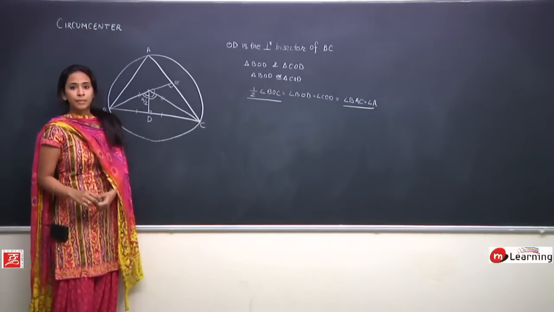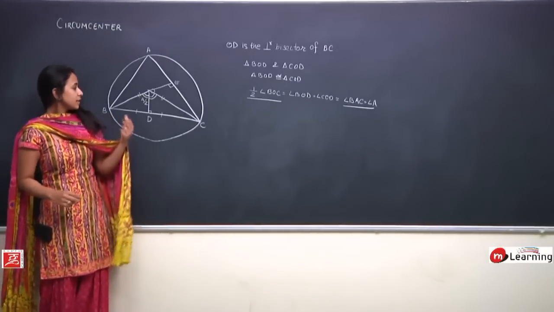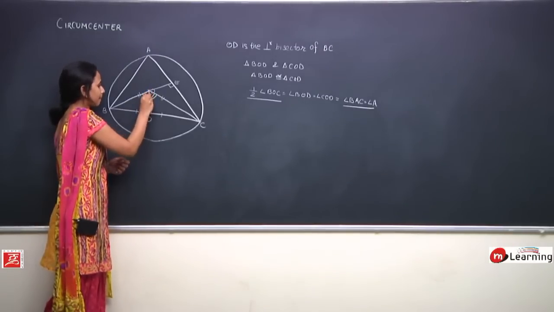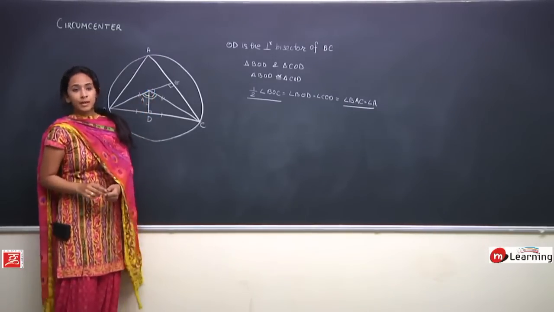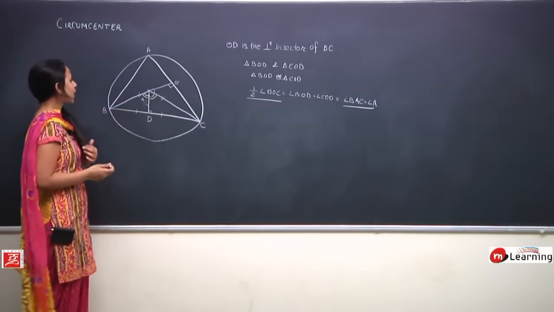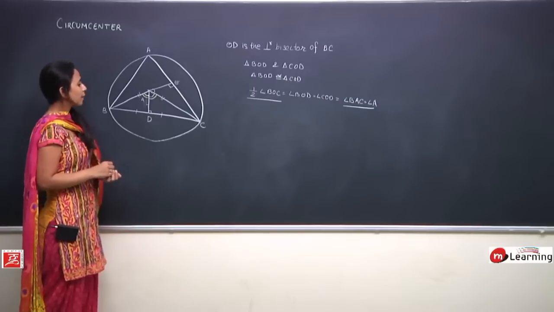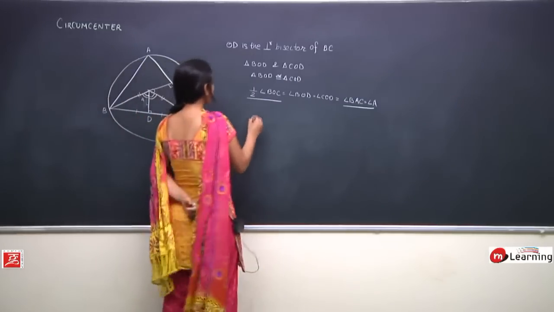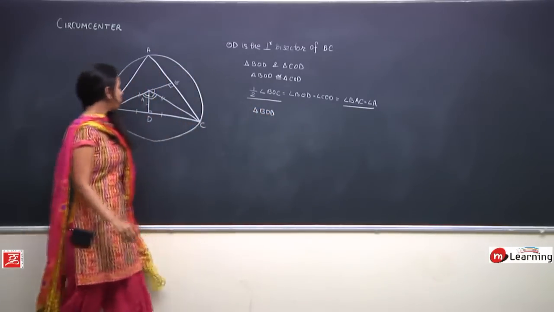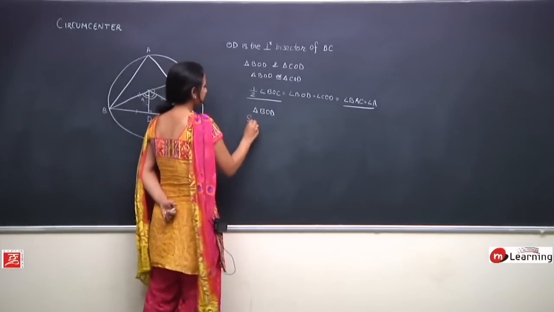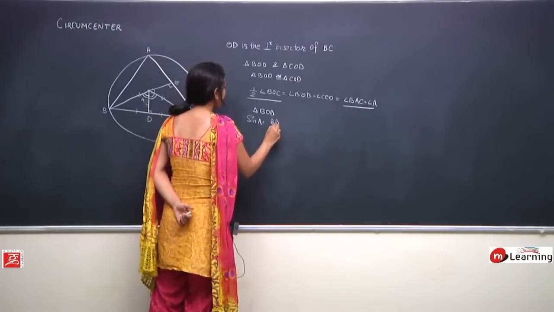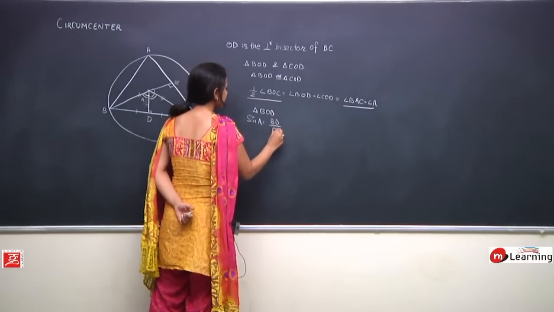Isn't that so? Am I right? This angle, not A, this is just angle A. Am I right? Any doubt? Same statement that we have written here. So now in this triangle BOD, I know sine A is equal to BD upon OB.